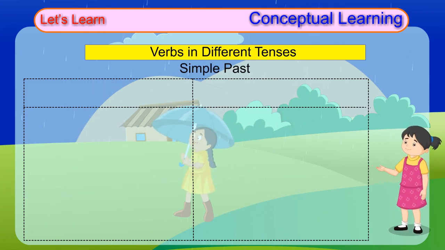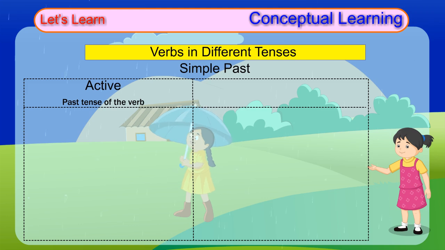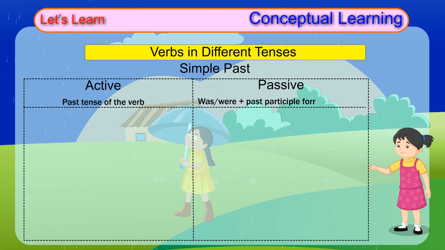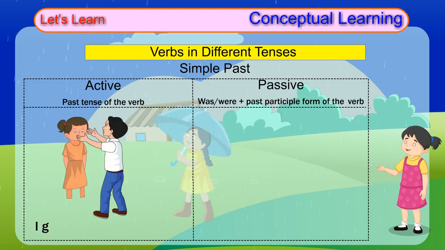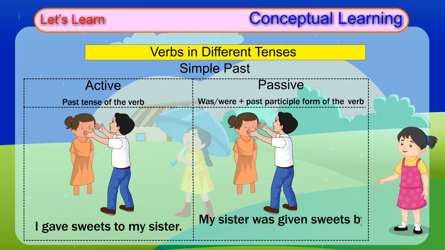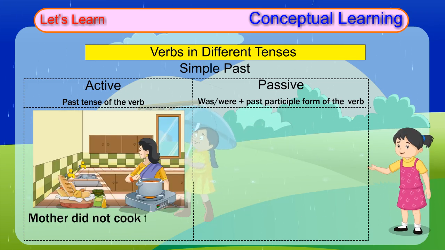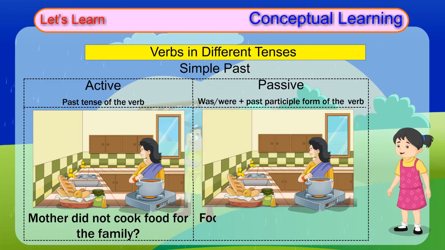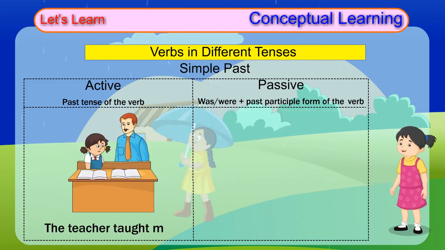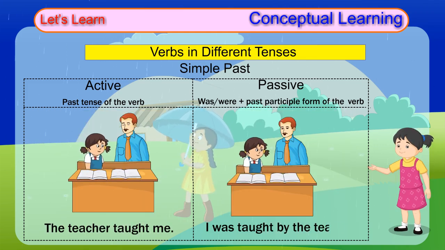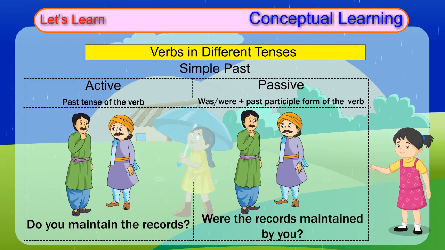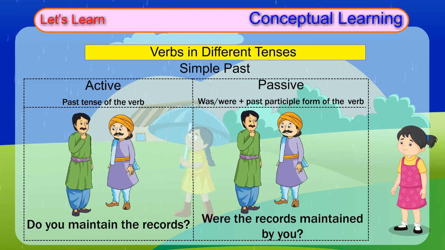Simple past. Active: past tense of the verb. Passive: was, were plus past participle form of the verb. I gave sweets to my sister. My sister was given sweets by me. Mother did not cook food for the family. Food was not cooked for the family by mother. The teacher taught me. I was taught by the teacher. Did you maintain the records? Were the records maintained by you?